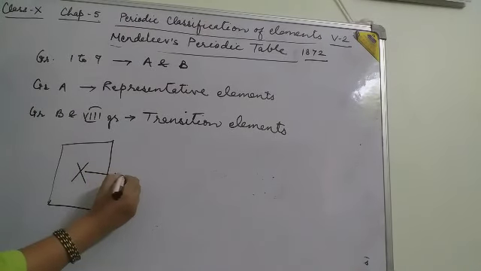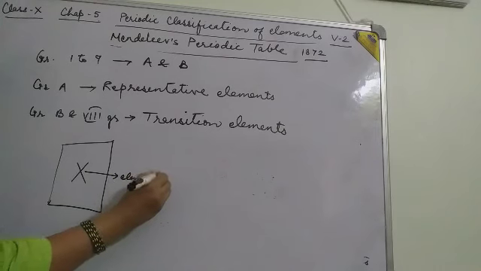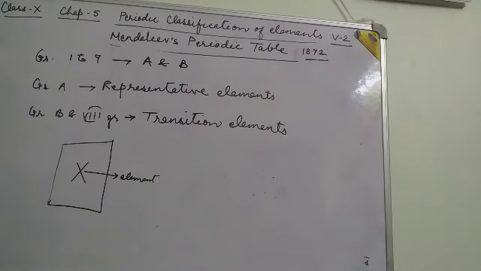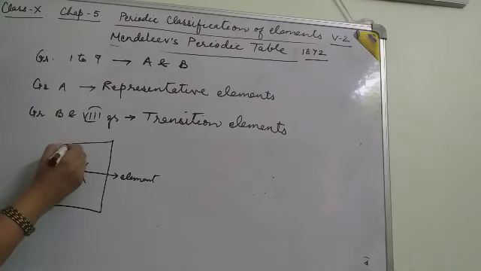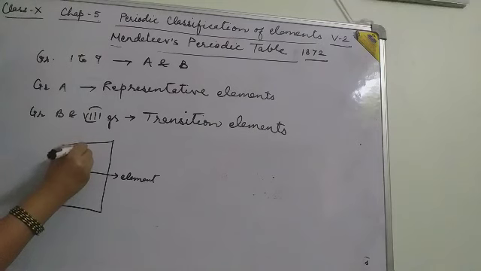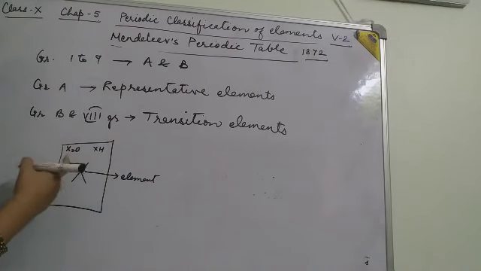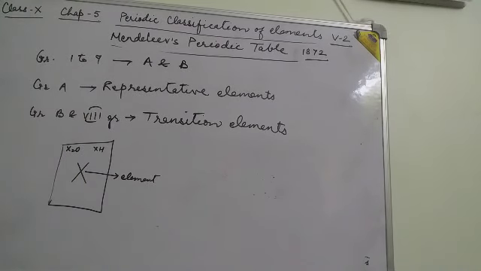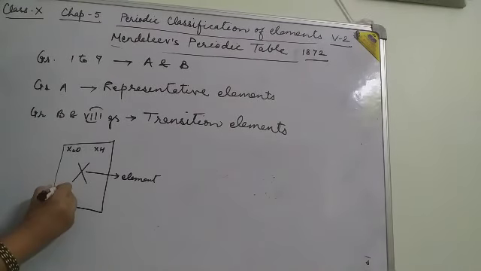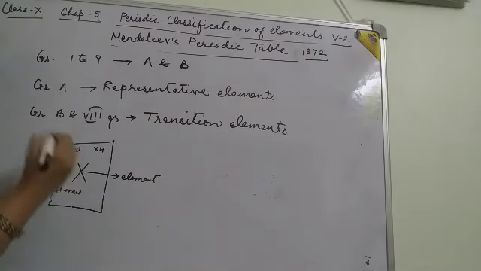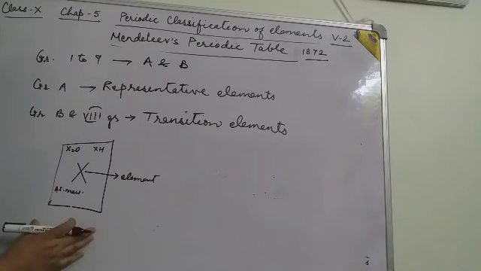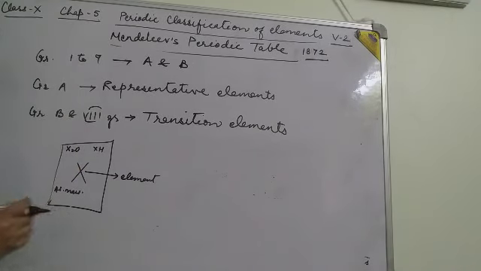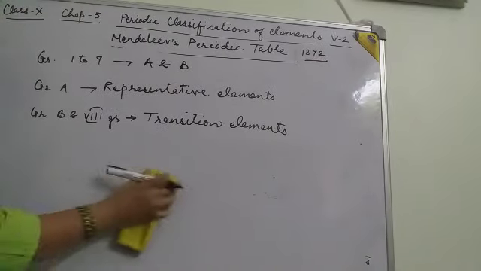If X is the element, he wrote some features of this element, like its oxide, X2O, and hydride, XH. The type of hydride and oxide formed by this element is given on the card, and its atomic mass is also given on the card. After arranging these cards according to similar properties, he arranged the elements into these groups.